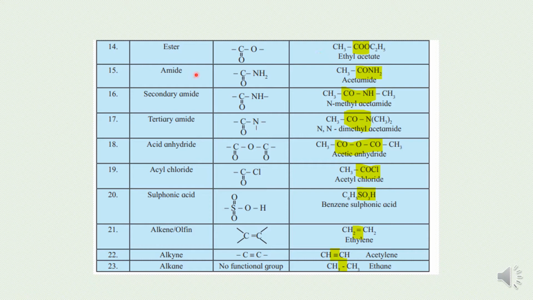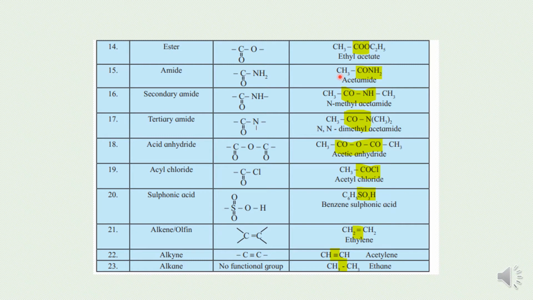Next is amide. Children, we will learn amide, secondary amide and tertiary amide together. Let's see. When a CONH2 group is present in a compound, it is called amide. When CONH is present, it is called secondary amide. And when CON is present, it is called tertiary amide. I repeat: CONH2, amide; CONH, secondary amide; and CON, tertiary amide. Let's see with the example.